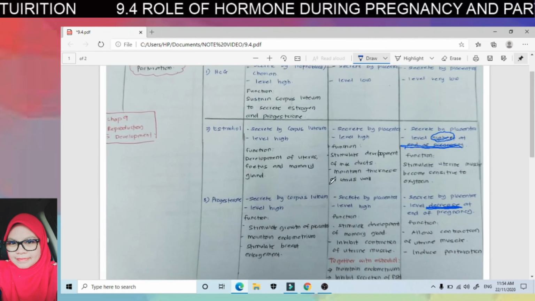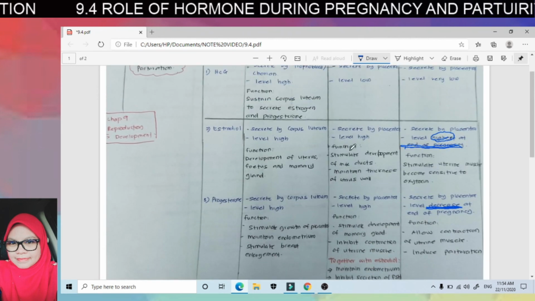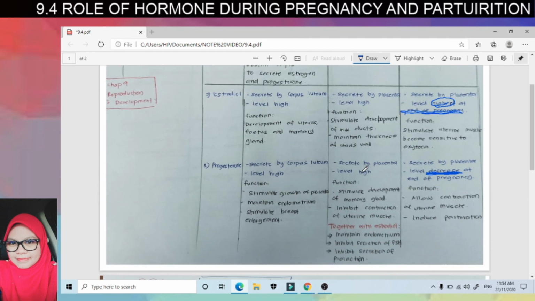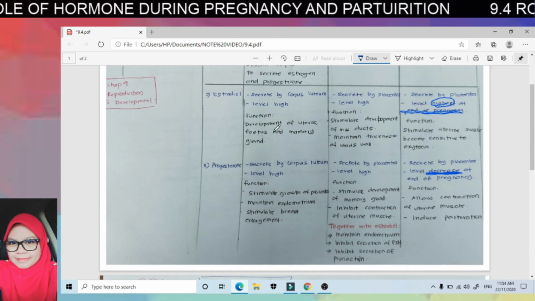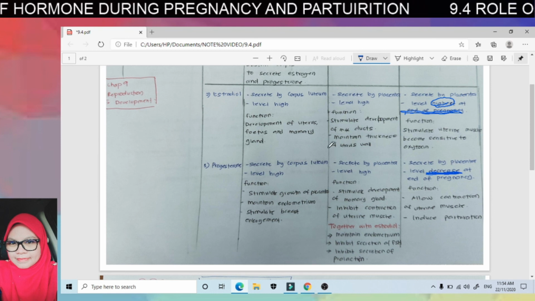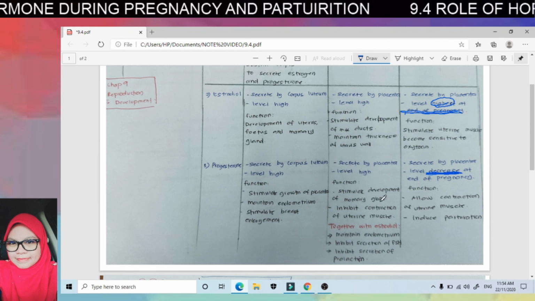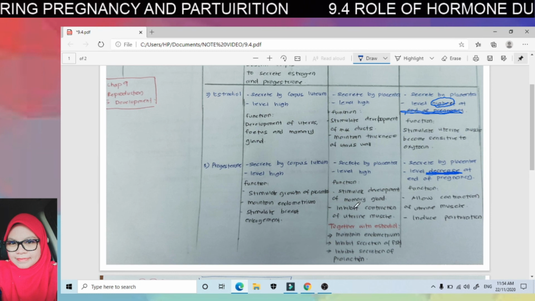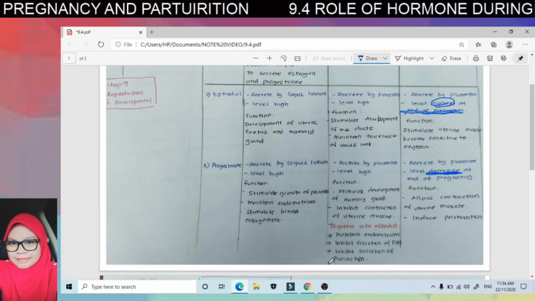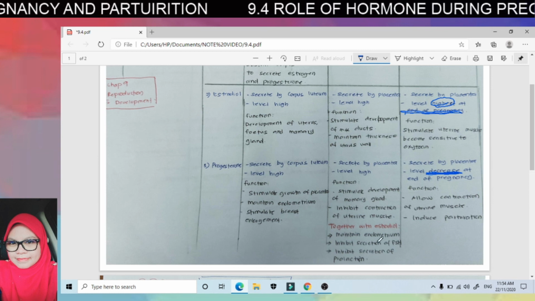Ingat tak tadi awal-awalnya sewaktu kandungan kita boleh nampak untuk progesterone dan untuk estradiol, the function adalah untuk inhibit prolactin. Dia tak bagi pun untuk menyusu. This one, inhibit secretion of prolactin.